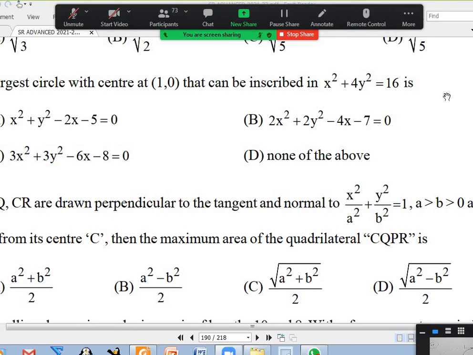No, any calculations wrong? ax by cos theta minus by by sin theta is a square minus b square, 12. Everything looks right. Is it none of this? 25 key.